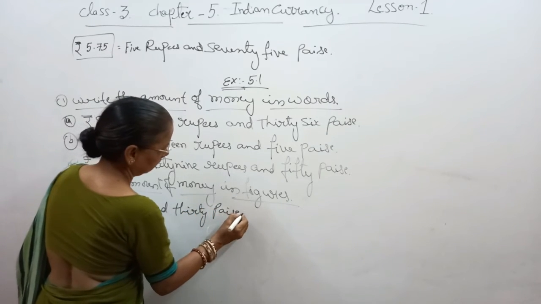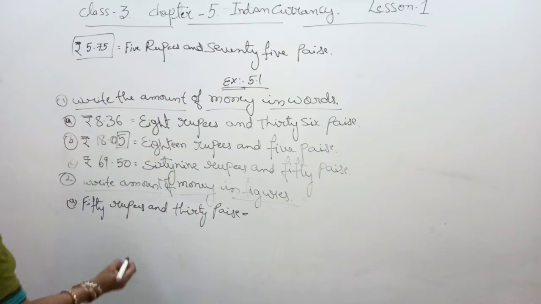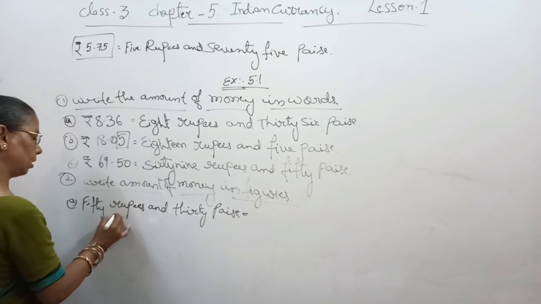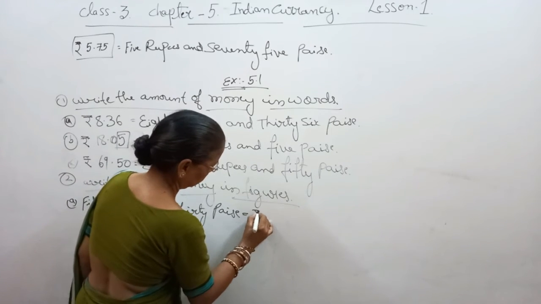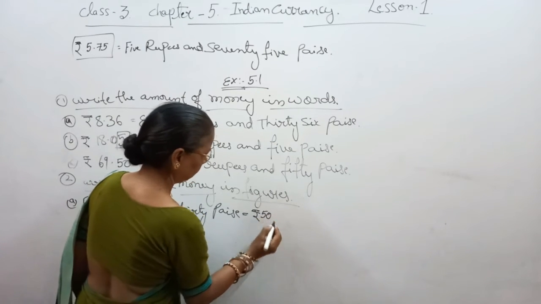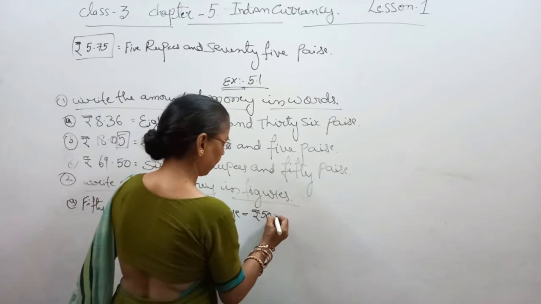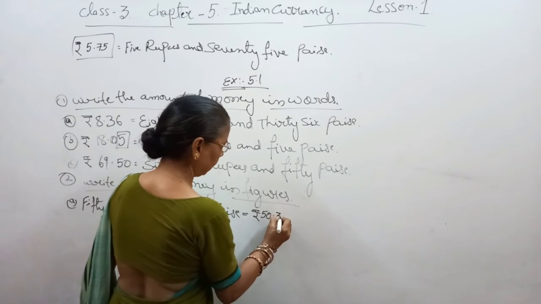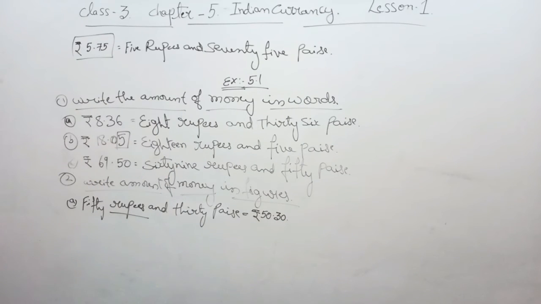Here we have to take the rupees first, the rupees as a symbol. Rupees, then 50, and here 30 paise means we have to put a point, then 30. Like this we have to write them in the figures.